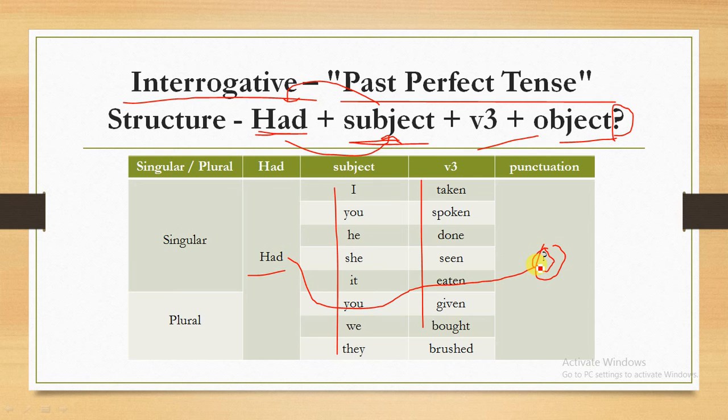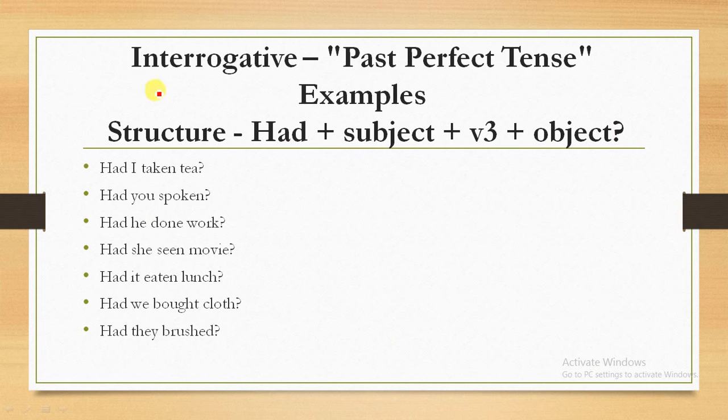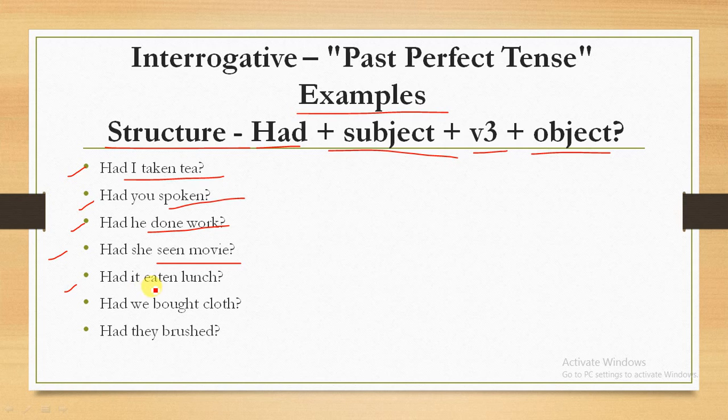Okay, so in this slide we will go through some more examples. So one more time we will go through the structure is the had plus subject plus verb third form plus object. So here we will see had I taken tea, had you spoken, had he done work, had she seen movie, had it eaten lunch, had we bought cloth, had they brushed.